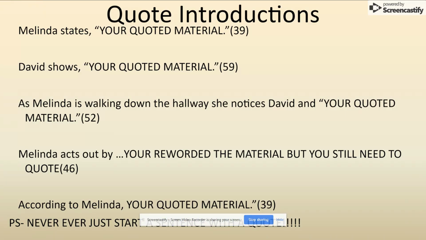Okay, and quote introductions. As far as quote introductions go, make sure that you put something like Melinda states, or David shows, or as Terrence is walking down the hallway, he notices, or Melinda acts out by, or this one time when Joe is at the office. You need to put the quotes in context, and you need to have what's called quote introductions, meaning don't start a sentence with quotations.